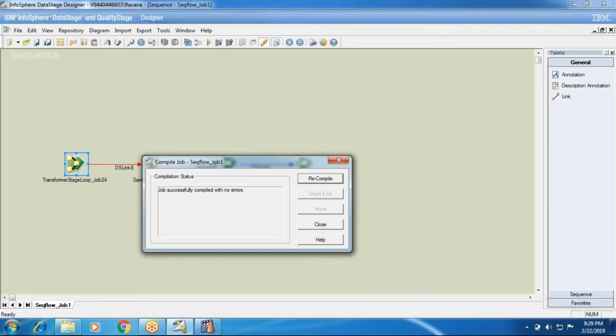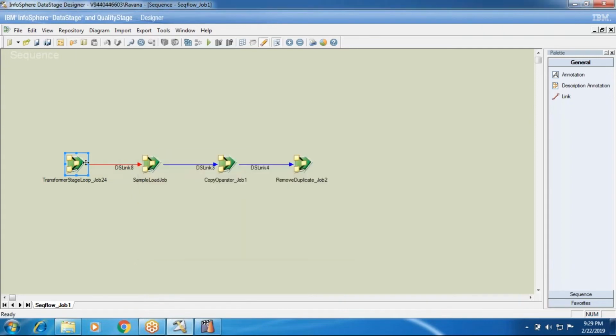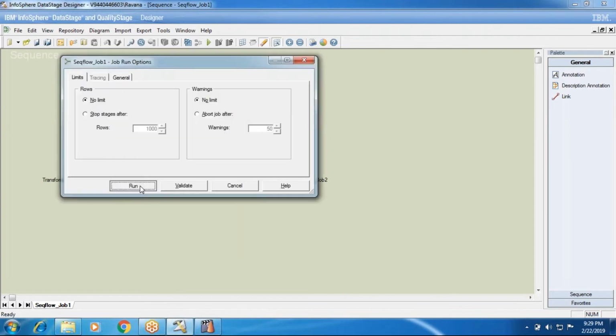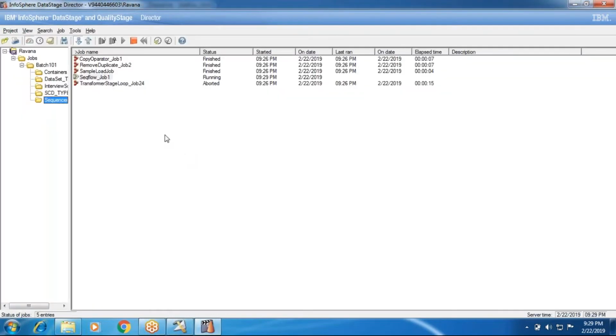If you don't put the execution action as reset if required then run, you cannot run until you compile manually. So with reset if required then run, if the job is aborted, it will reset. Now see, the sequencer will completely run.